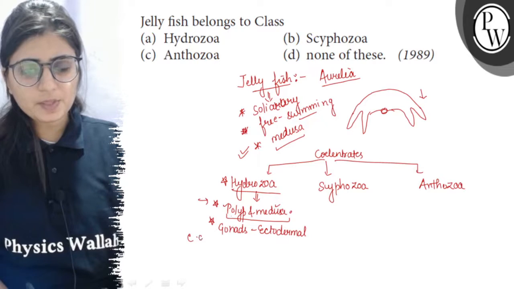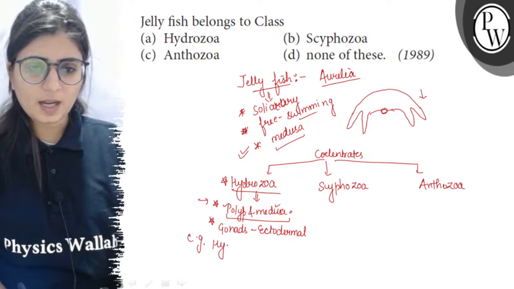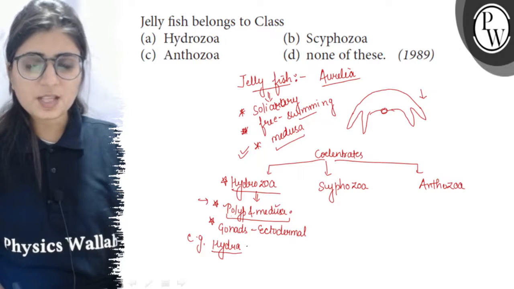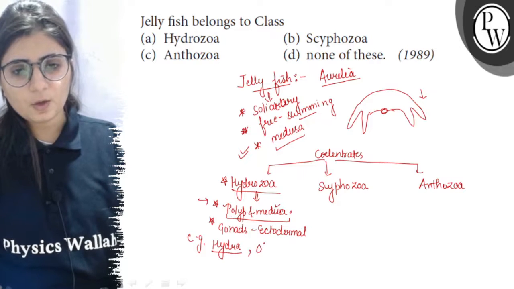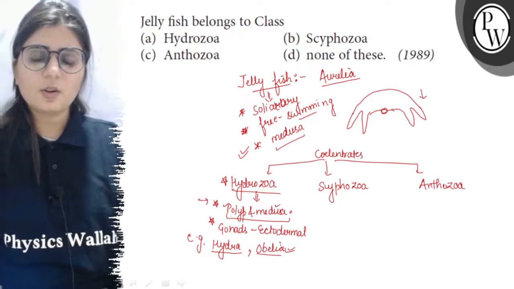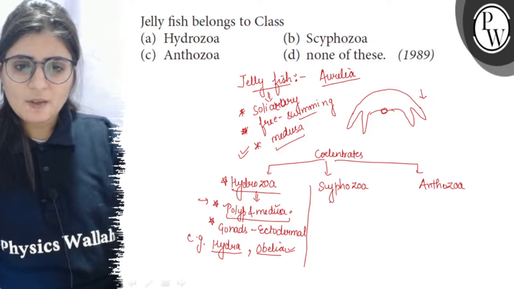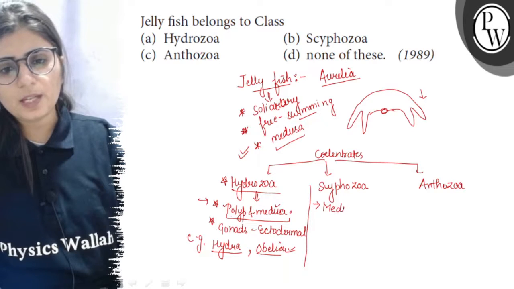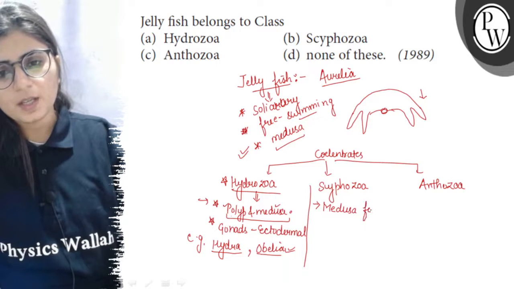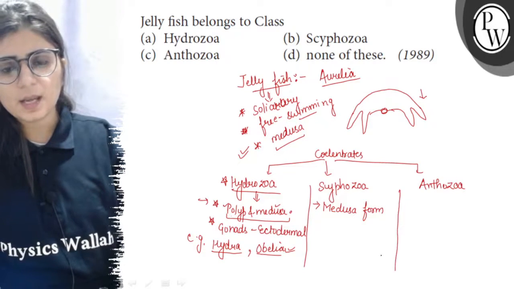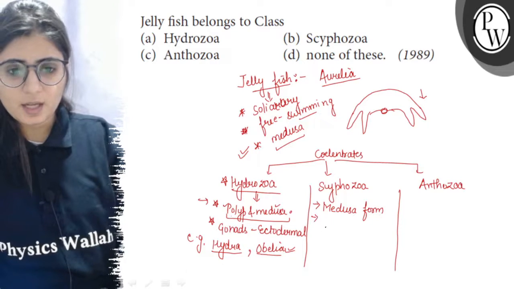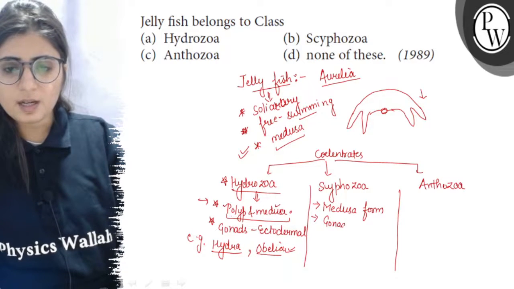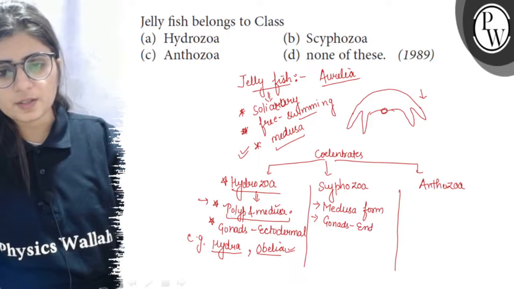And the examples of hydrozoans are A. Hydra which is having only the polyp form, Obelia which is called the sea fur and it is a colonial form. Now Scyphozoa are the coelenterates which are found only in the medusa form. Here the polyp form is absent or very reduced and the gonads are endodermal in origin.